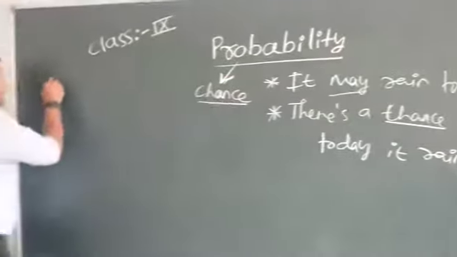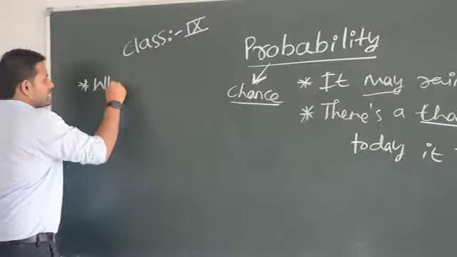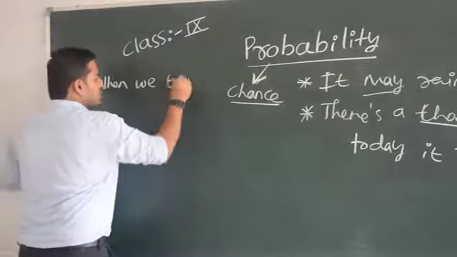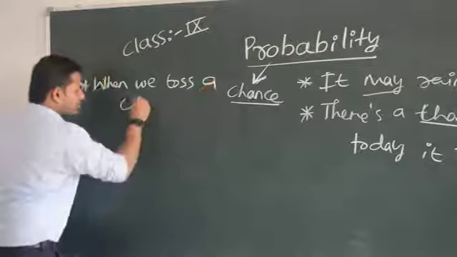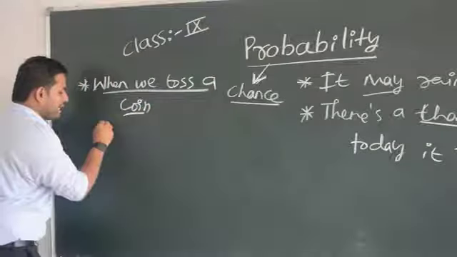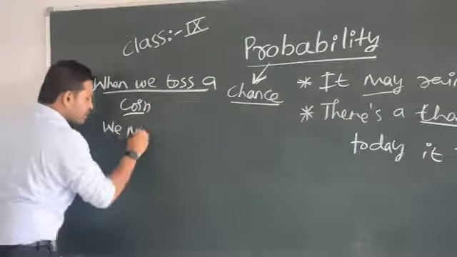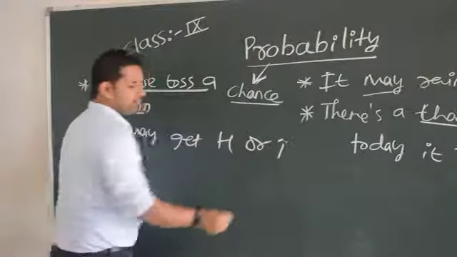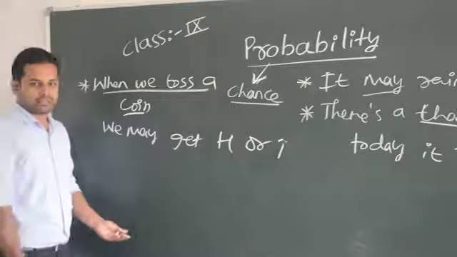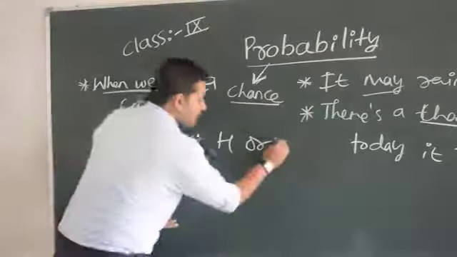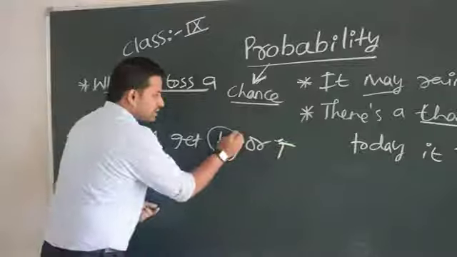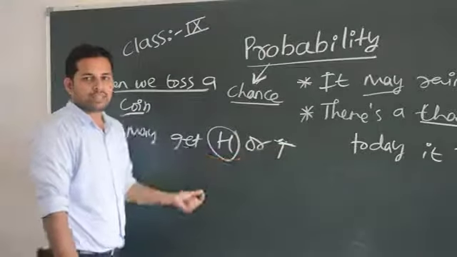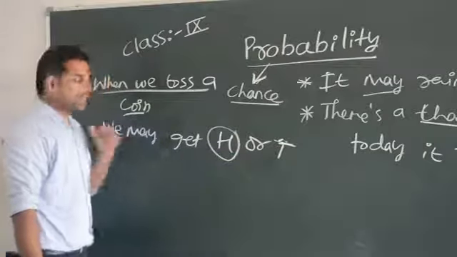Now let me write one thing here. When we toss a coin, we may get head or tail. Both can come, yes or no? Both cannot come at the same time. If head comes, tail does not appear. If tail comes, head does not appear. You know that. Are you understanding my point?